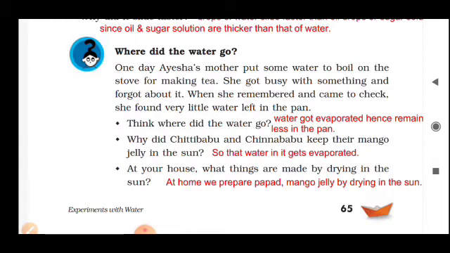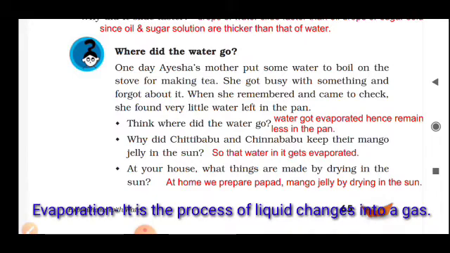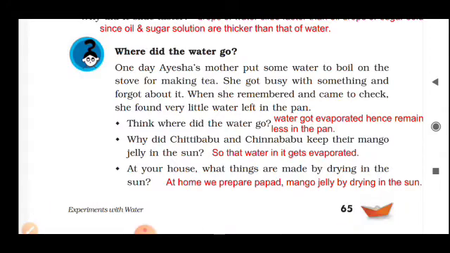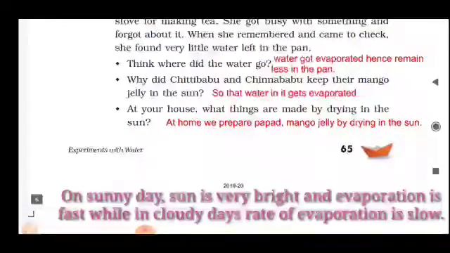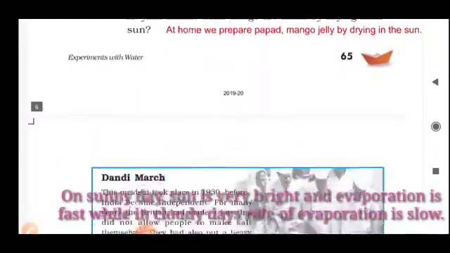Okay. Why do Chitti Babu and Chinna Babu keep their mango jelly in the sun? They keep their mango jelly in the sun so that the water in it gets evaporated. At your house, what things are made by drying in the sun? At home, we prepare papad and mango jelly by drying in the sun. You can add some more things also.